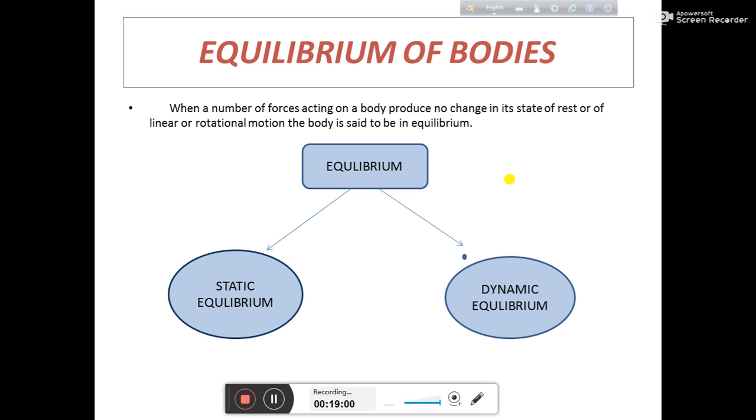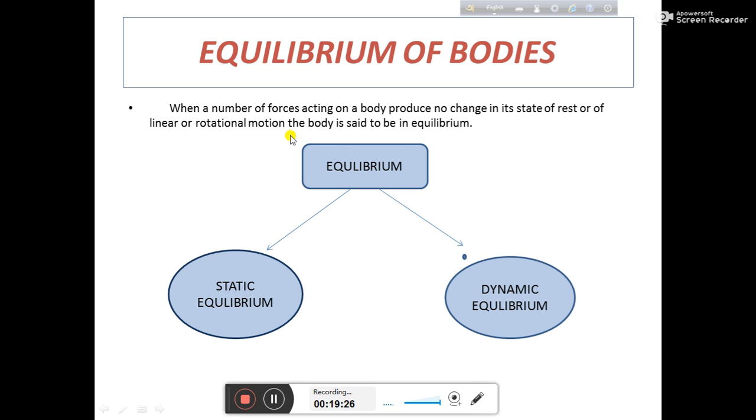Equilibrium of a body. What is equilibrium? If you apply a number of forces, that may be two or more than two, and the applied forces are not able to change the state of the body, then, what does state mean? The body is either at rest or in motion. Two kinds of states are possible, rest or motion.